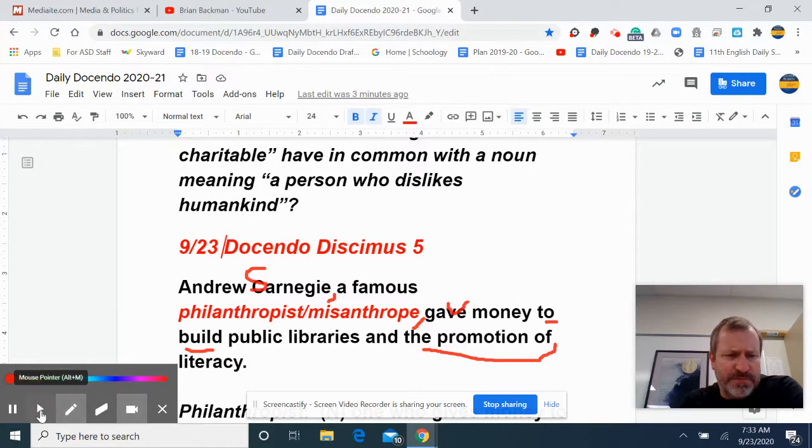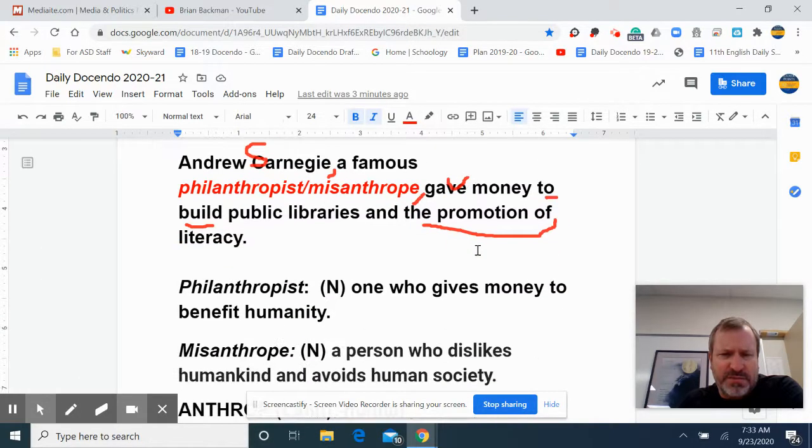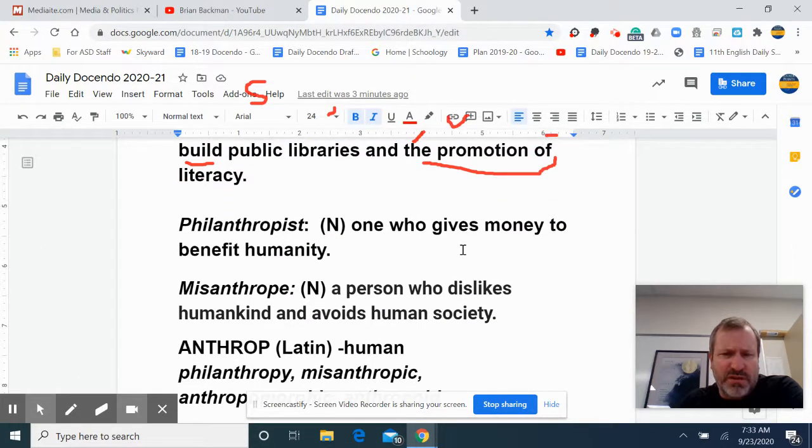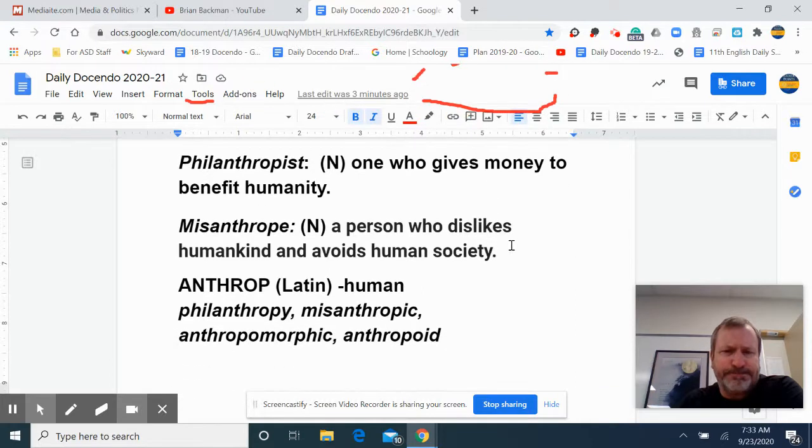Now, the two words here. Philanthropist, a word you might have heard in relationship to somebody like a Bill Gates, one who gives money to benefit humanity. Notice the root in there, philia, which has to do with love, as in Philadelphia, the city of brotherly love. So somebody who loves humankind.